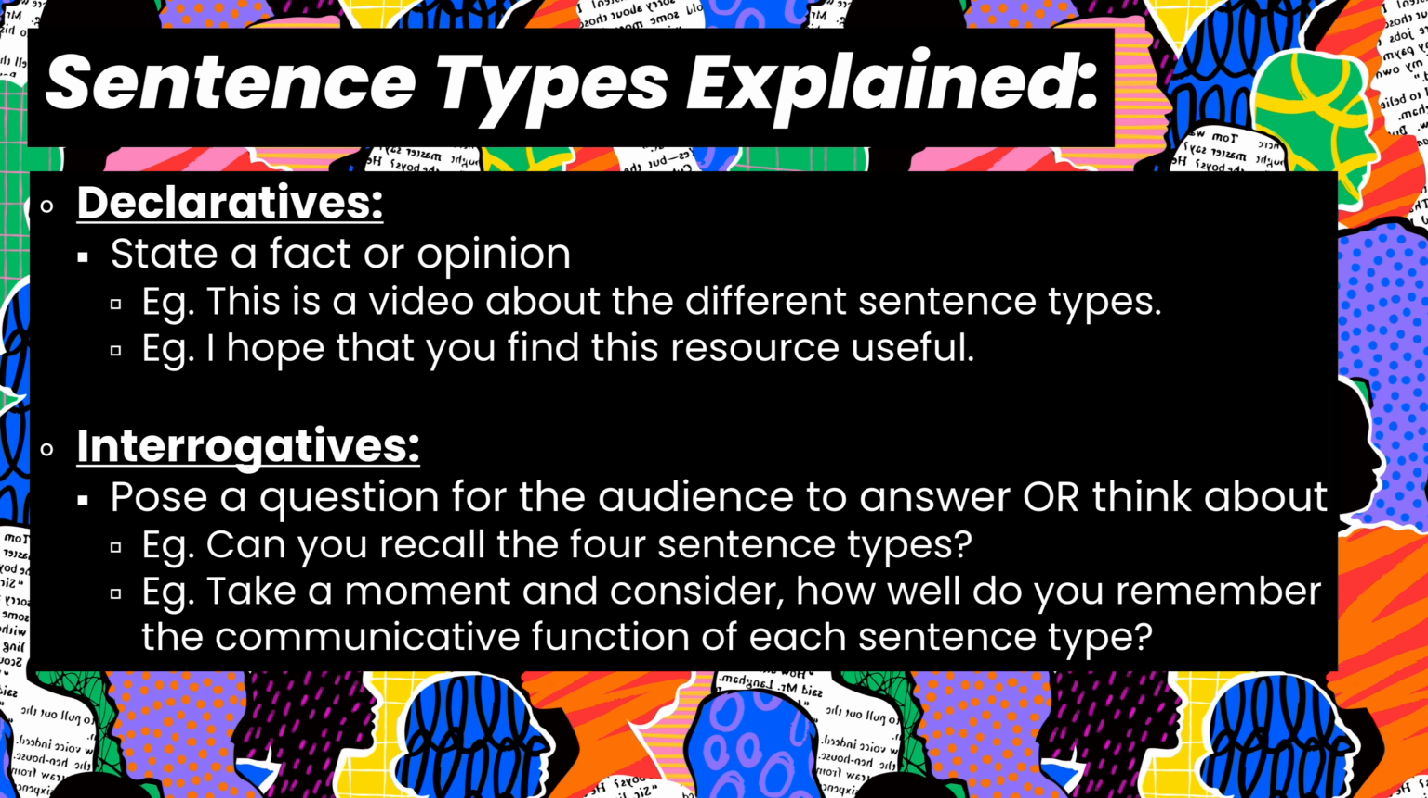So, declarative sentences state a fact or opinion. An example of a declarative is a sentence like, "This is a video about the different sentence types." It's clearly stating a fact here, and that fact is what this video is about. We've also got declaratives that state opinions like, "I hope that you find this resource useful." And so here, this is the opinion of eLang Explained. We're making these resources in the hope that they'll help support you on your English language journey.